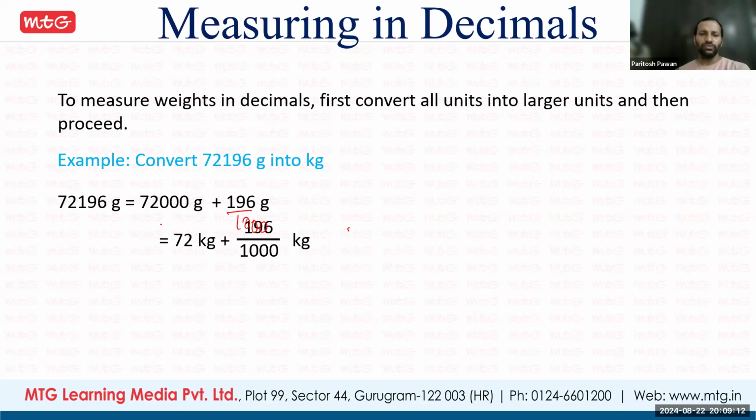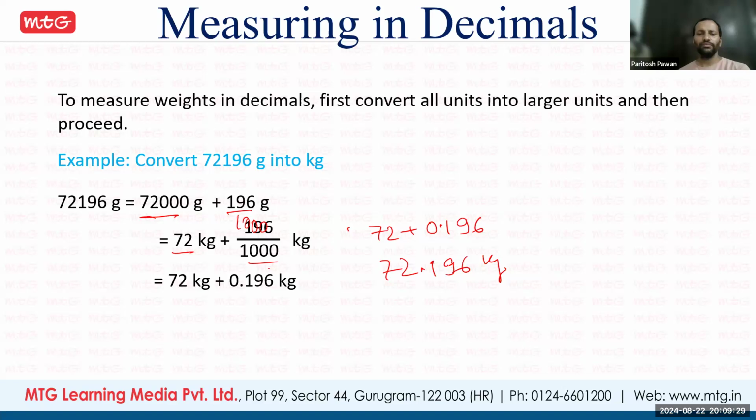So this is 72 kg and this is 196 by 1000. So that will be 72 plus 0.196, so it will be 72.196 kg. Okay, so that is the conversion in decimal that we have already learned.